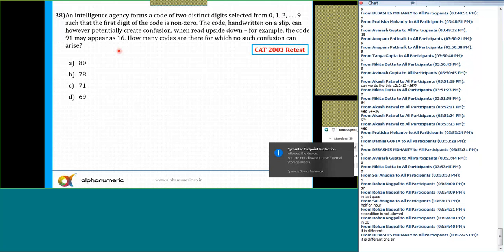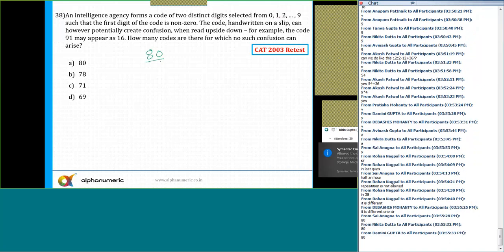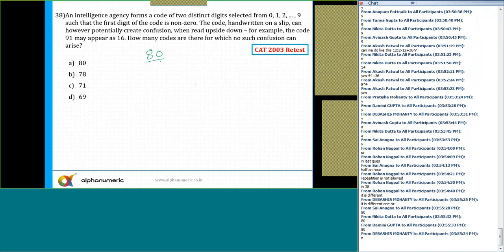In any case, if it was not distinct, what was the answer? If it was not distinct, if the repetitions are allowed, the answer will be equal to 80.